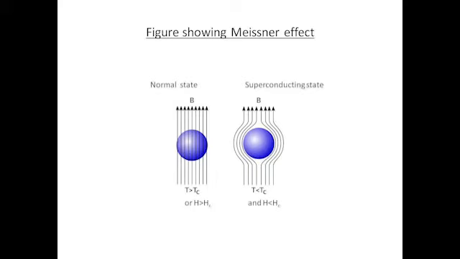That is, it is in the superconducting state. To maintain this state, temperature should be less than Tc and magnetic field should be less than critical magnetic field. Violation of any one of these two conditions will change the superconducting state to normal state.